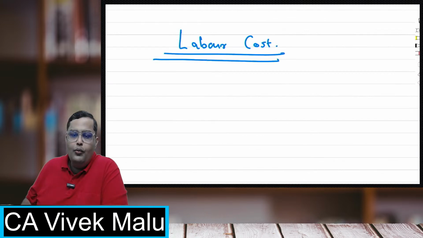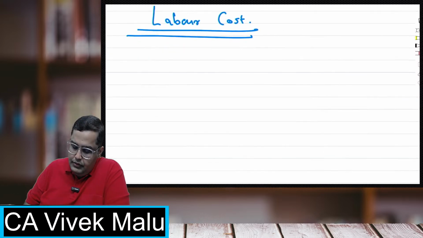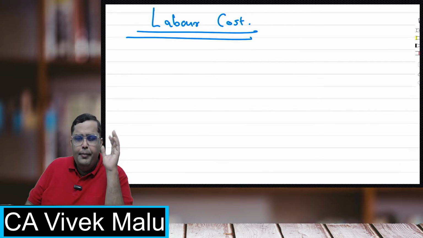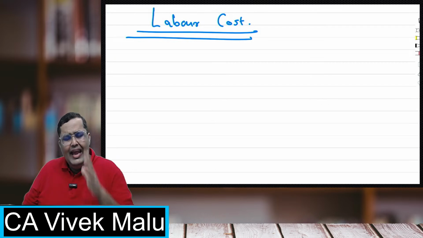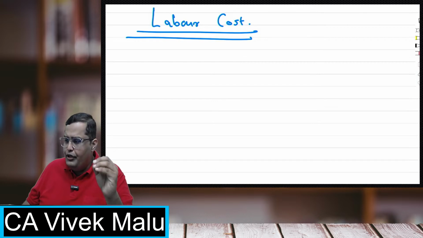Okay, now what is labor cost? Labor is basically anything you pay to your employees, any kind of payment you are making to your employees.